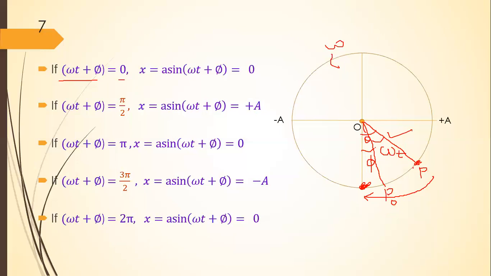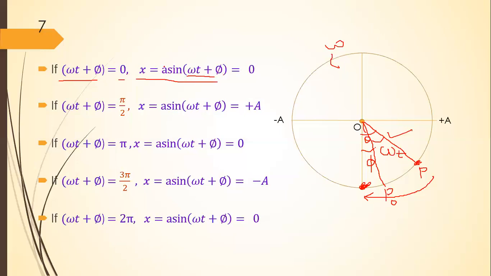If we take this P to this point, the angle omega t plus phi will become 0, and therefore the displacement of the particle will be x equals a sine(omega t plus phi). As omega t plus phi is equal to 0, x will be a sine 0. And we know that sine 0 is equal to 0.